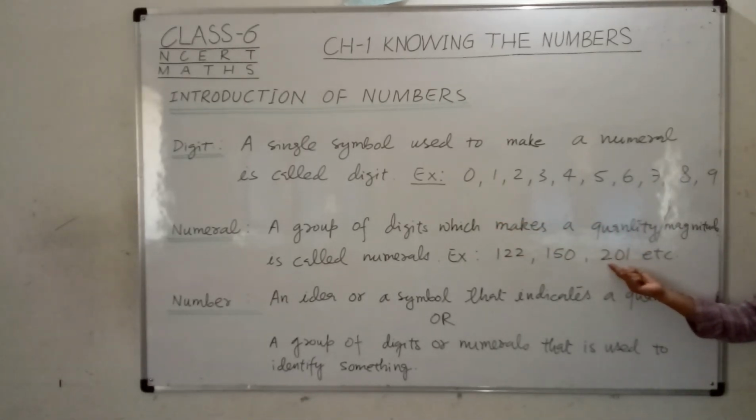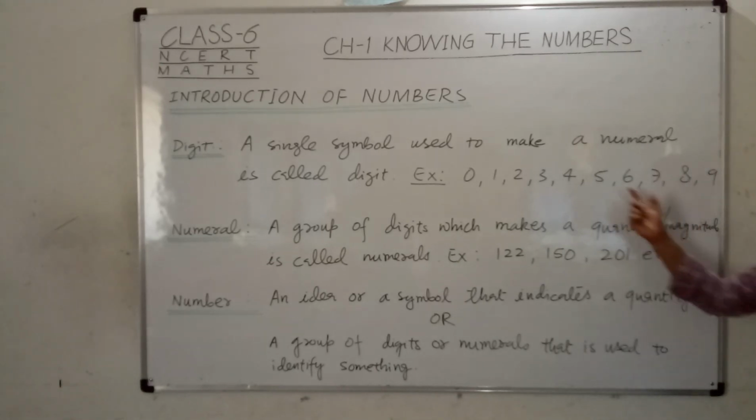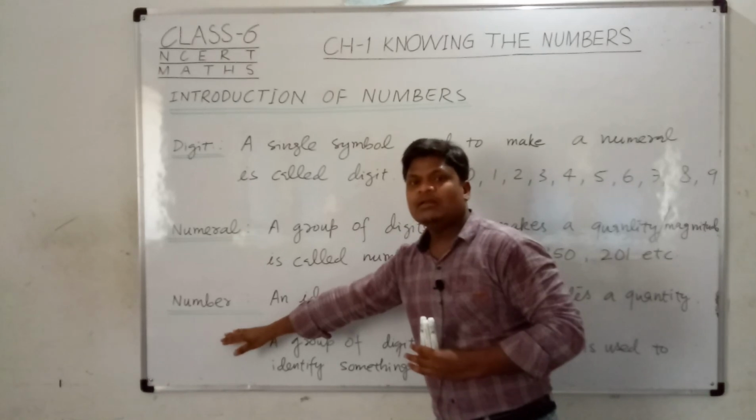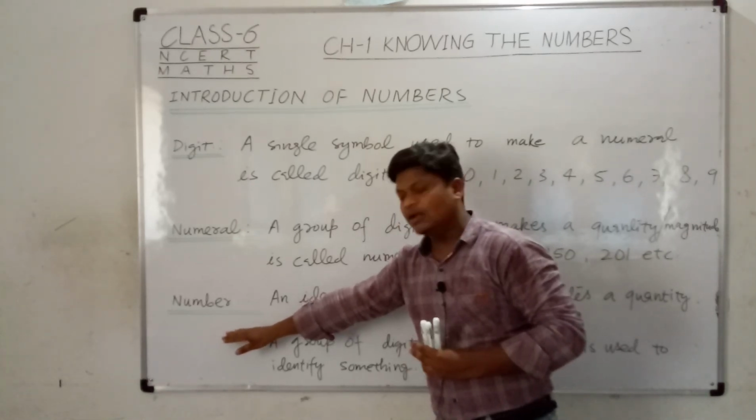Here you can see the next example, 201, or we can write it as 102. We can interchange the places of the digits and we can get different values, or magnitude, or quantity. So this is the definition of the numeral. Now we come to our main definition, that is the number.